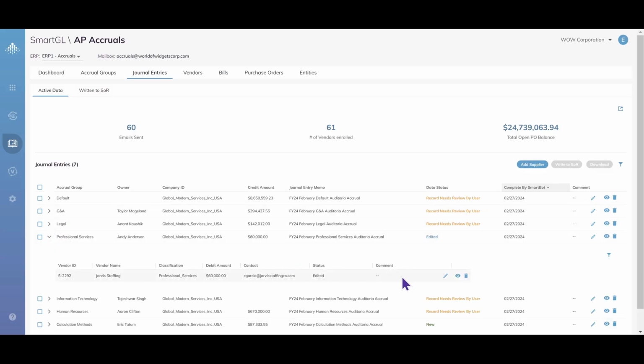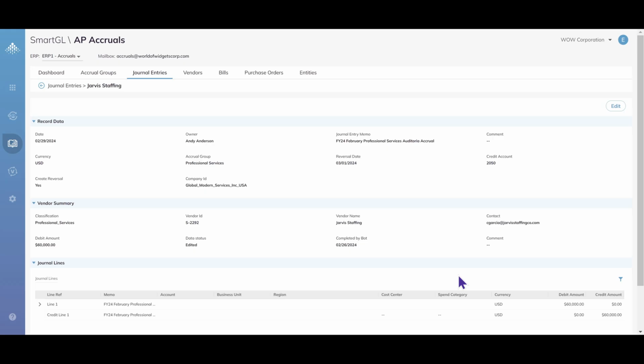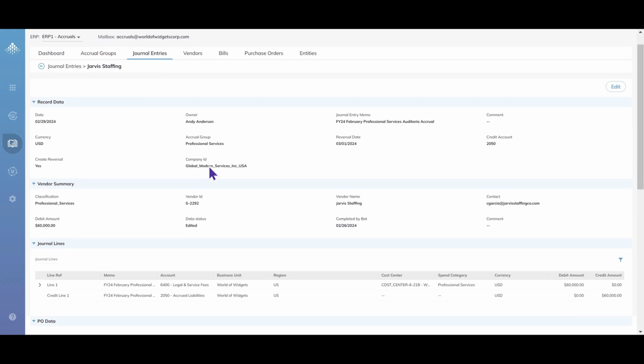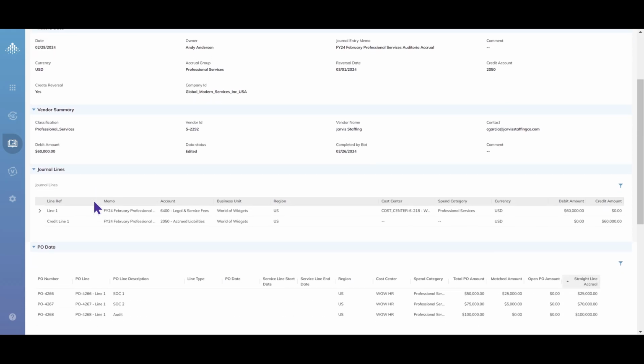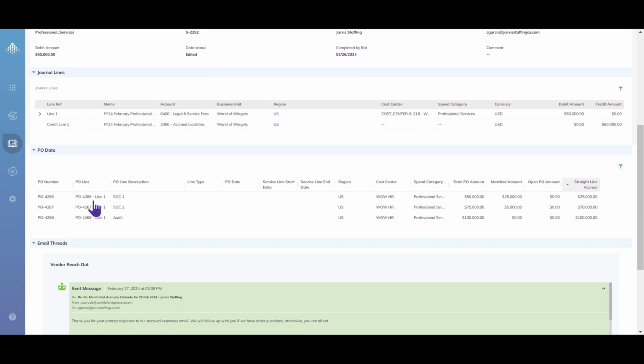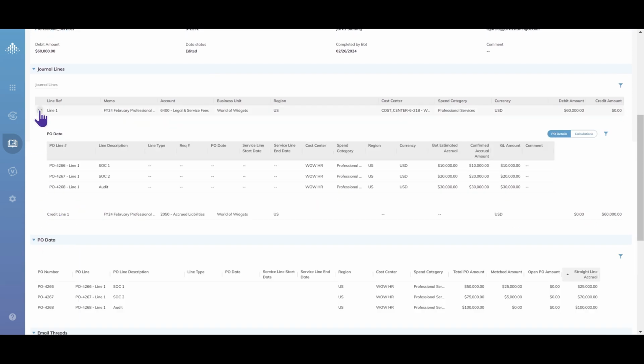Here, we can drill down into the accrual group for professional services to see the draft journal entry containing all of the information associated with the accrual, including record data, vendor summary, journal lines, and purchase order data.